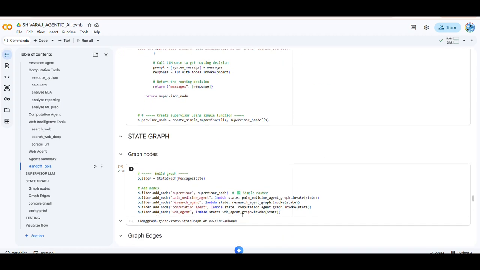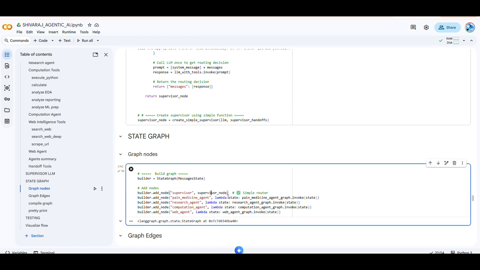Now once a query comes, you have to see who the stakeholders are. The stakeholders are the supervisor and all the specialized agents he has. We will consider each of them as a node. I will explain what a node and what an edge is. We will define the state, the message state, and the nodes: here the supervisor node, pain medicine agent, research agent, computational agent, and web agent.